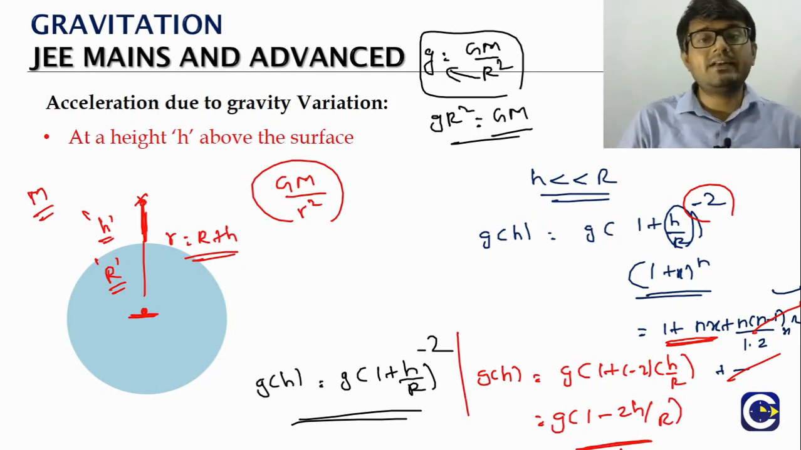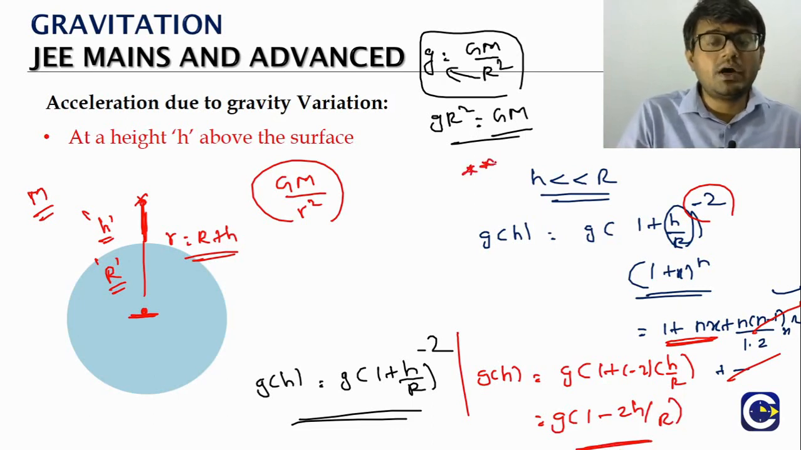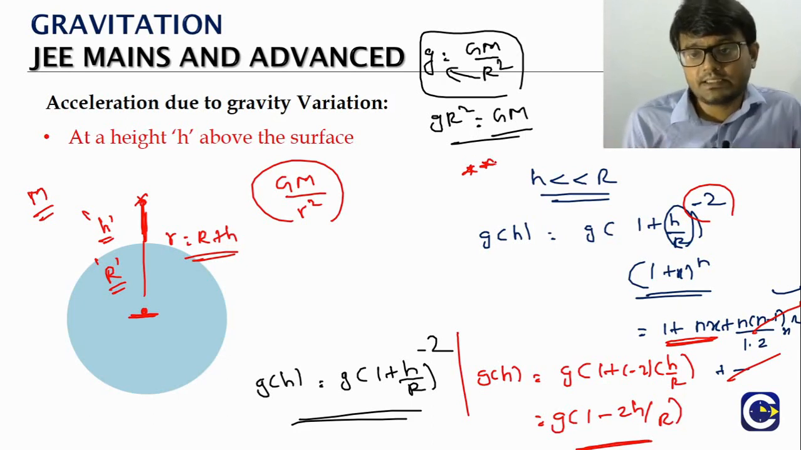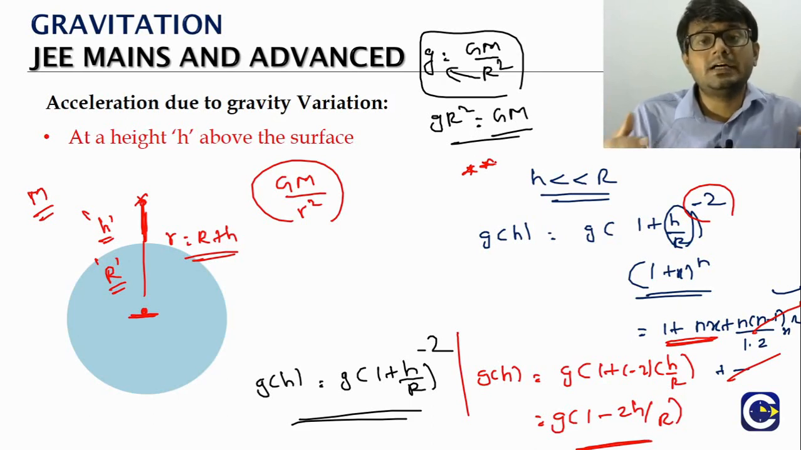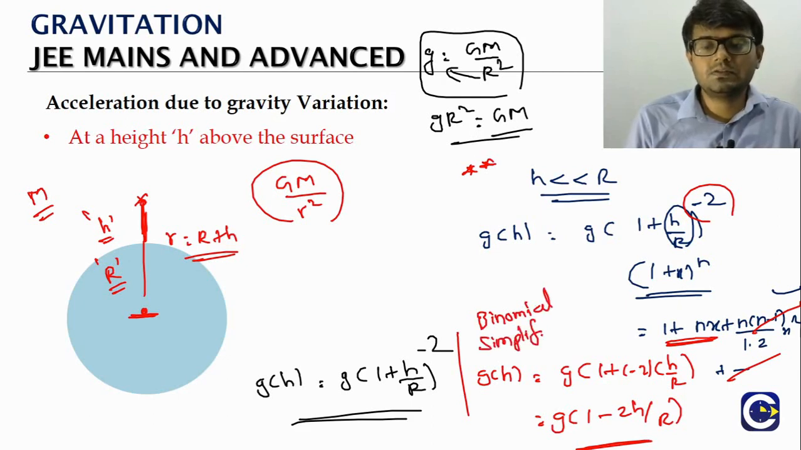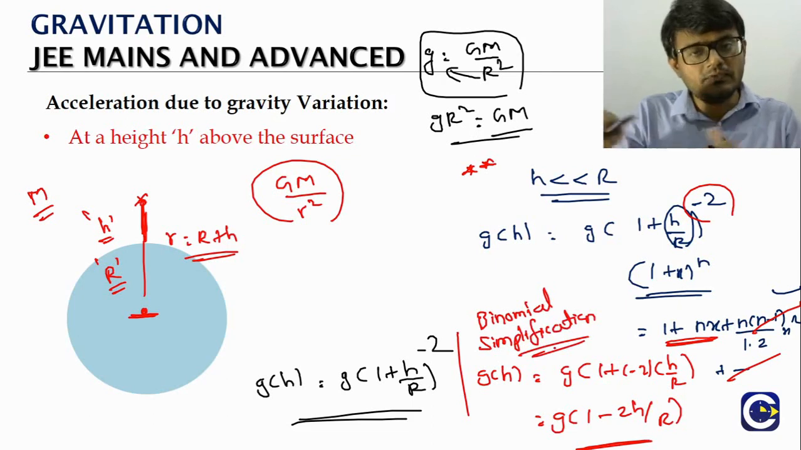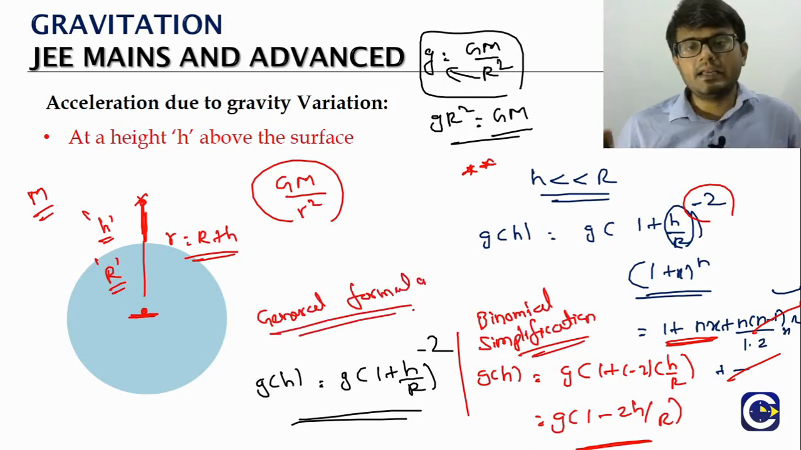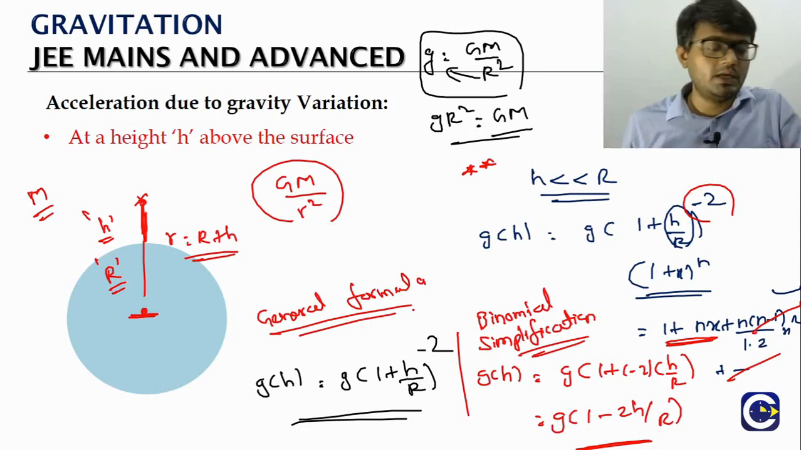And we have to keep one thing in mind when we use it: when we know for sure that the height we are referring to is very small in comparison to the radius of the earth. The radius of the earth is 6,400 kilometers. If we are talking about a height like 1 kilometer, 2 kilometer or 10 kilometer, then we can use the simplified formula. So this is the binomial simplification, the formula that comes from it. And the one we have before is the general formula. So we have to keep in mind that we have one simplified formula and one general formula.